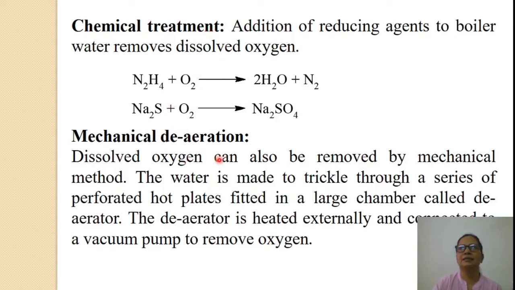Second is mechanical de-aeration. It is another method to reduce dissolved oxygen in boiler feed water. The dissolved oxygen can also be removed by mechanical method. The water is made to trickle through a series of perforated hot plates fitted in a large chamber called de-aerator. The de-aerator is heated externally and connected to a vacuum pump to remove oxygen.